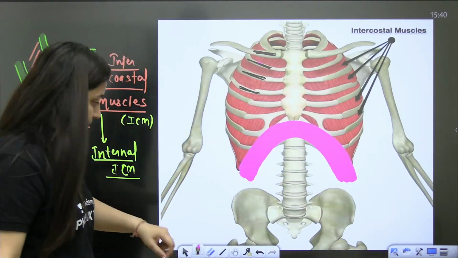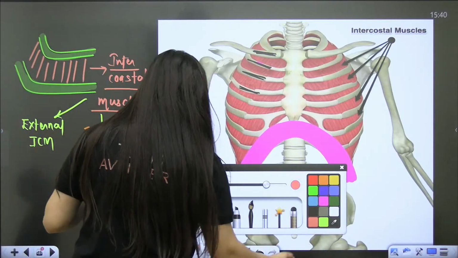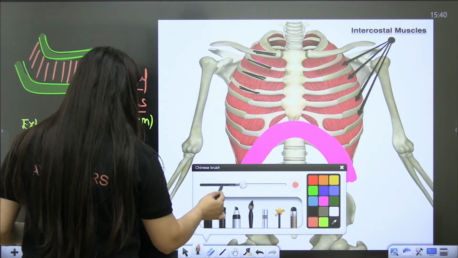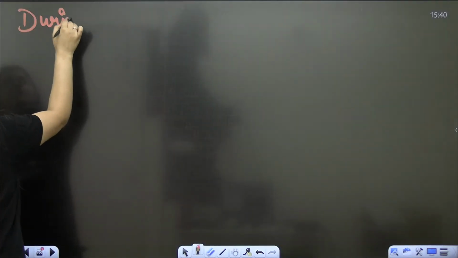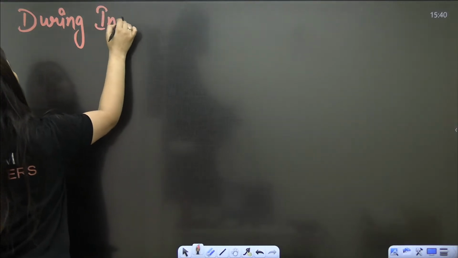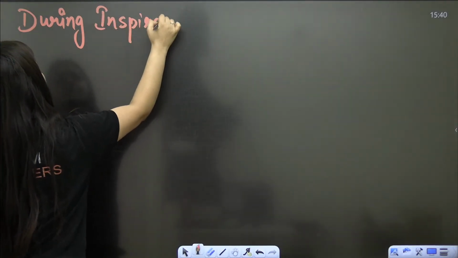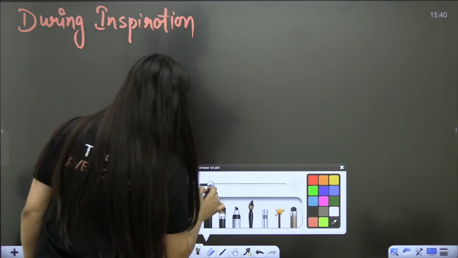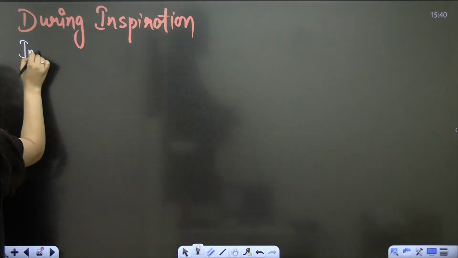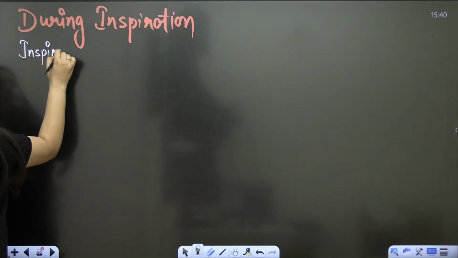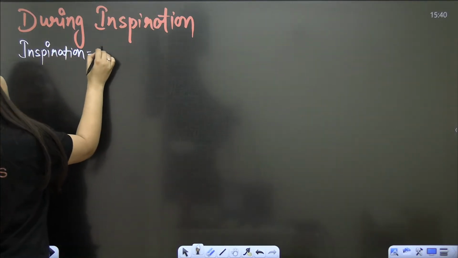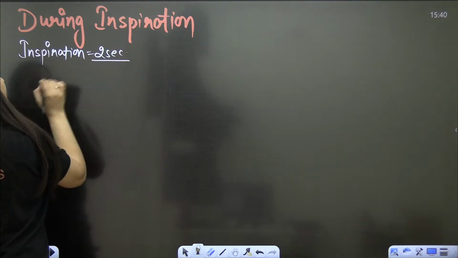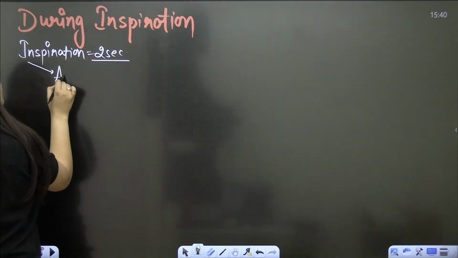During inspiration, what do we need? Firstly, inspiration is for 2 seconds. We are talking about per breath, 2 seconds. And it is an active process.